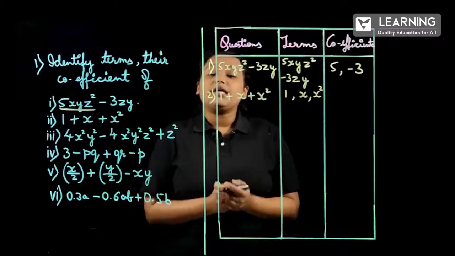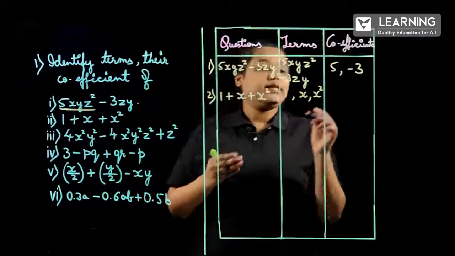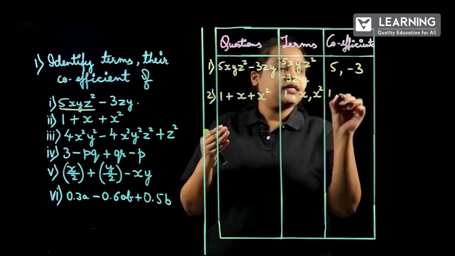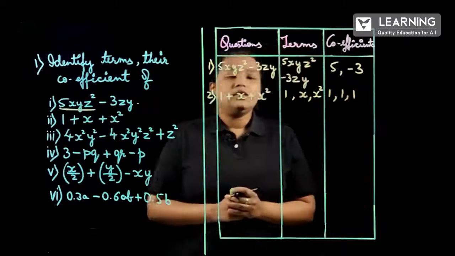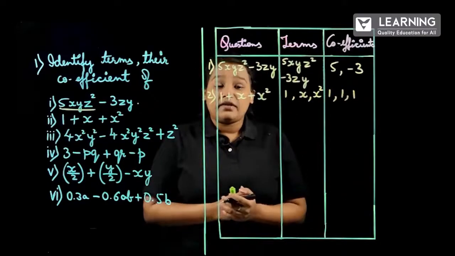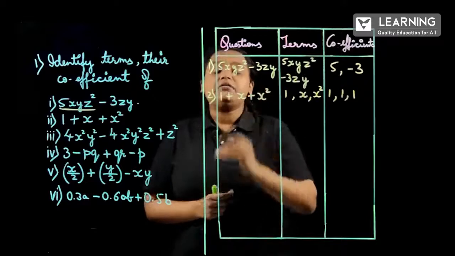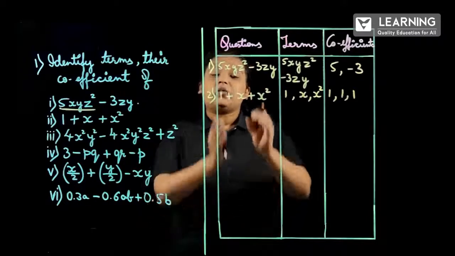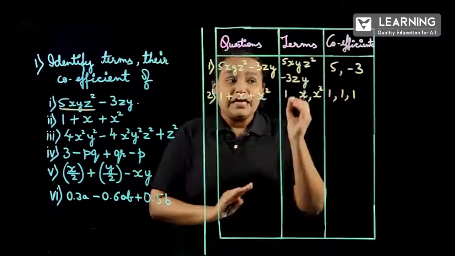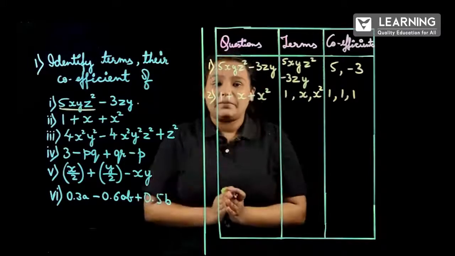And here, what are the numericals? The numericals will be 1, 1 and 1. How is it 1, 1 and 1? If a term has a numerical, then we have to write the same numerical that the term has.